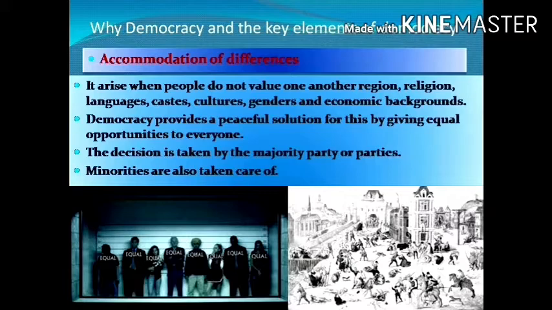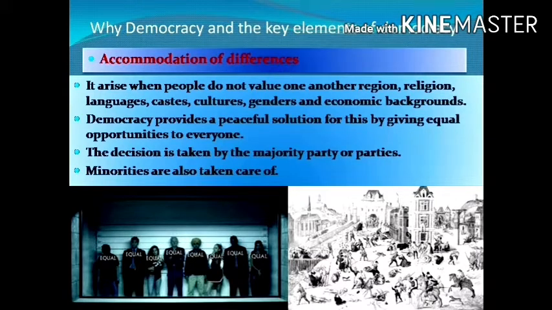Now what happens in democracy is that decisions are taken by the majority party or parties. That means the decision will be according to the majority.